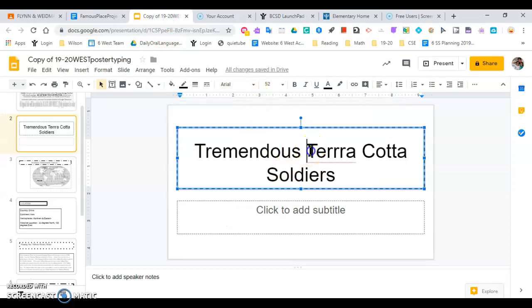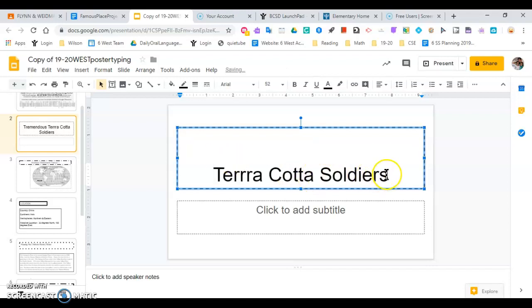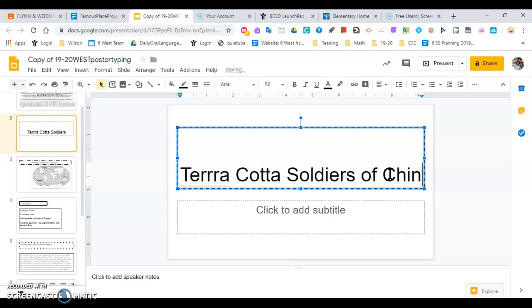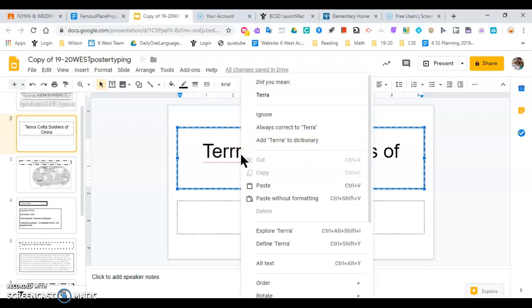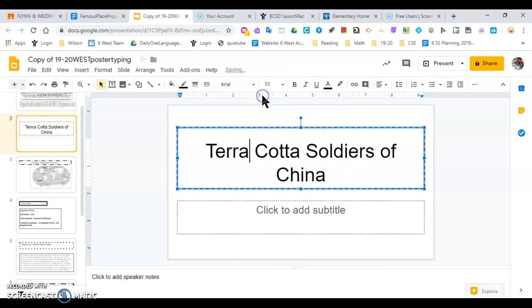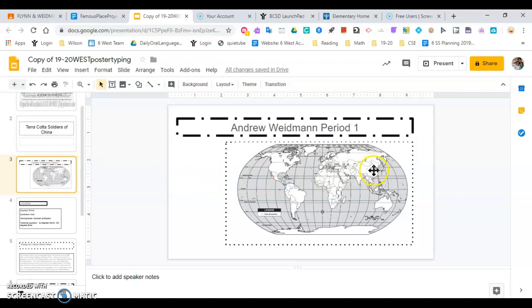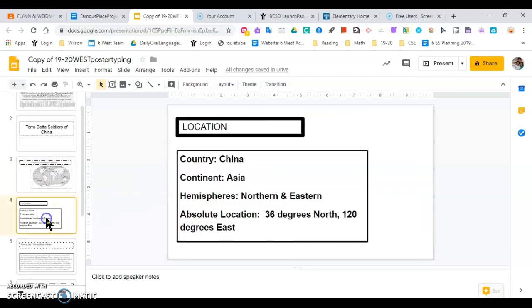I don't need to put this here. Terracotta Soldiers of China, and this is underlined, so it's telling me it's spelled wrong. So two-finger click on your mouse pad. Terracotta Soldiers of China. Make sure my star is in the right place for it. I have my name and my period here. I'm checking spelling and capitalization.